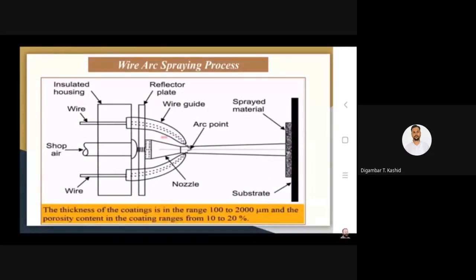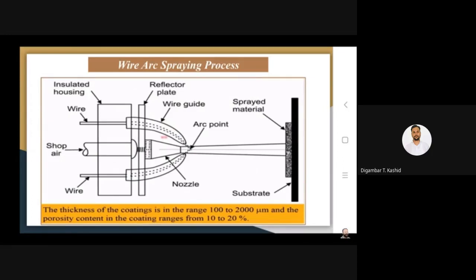If you quickly go through the typical variables in this arc spraying deposition technique, one is the rate at which the wire is fed. Then the wire feed for arc generation has to be optimized. Otherwise you will find there will be no arc generated, there will be a short circuiting effect. On the other hand, if the rate at which you are feeding the wire is lower than the rate at which it is consumed, then you will find that the arc will not get generated.